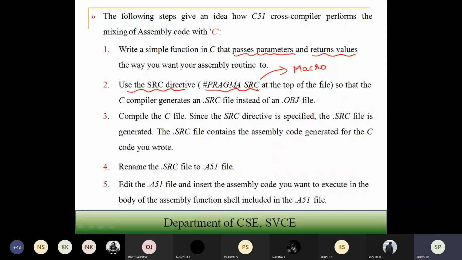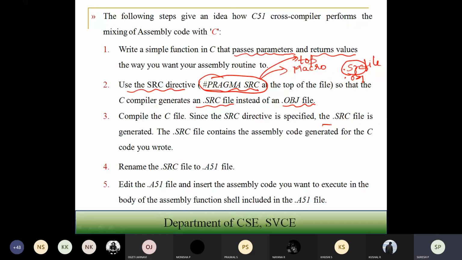When you have the source directive here, the C compiler generates the dot src file instead of the dot obj file. If you use #pragma src at the top of the program, which is nothing but a macro, then the C compiler generates the .src file instead of the .obj file. So when you compile the C file, since the src directive is specified, the src file is generated.